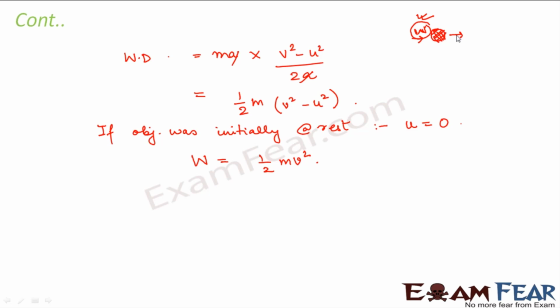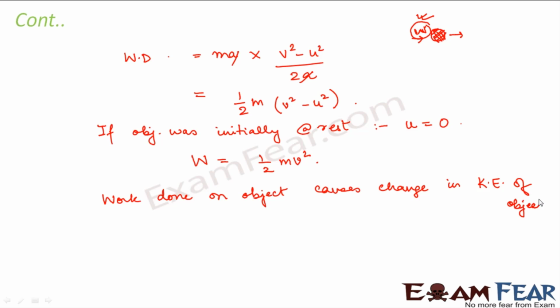Energy contained in a body is used to do work. And when work is done on an object, that energy is utilized by the object for its motion. So in this case, we can say that the work done causes the change in kinetic energy of the object. Work done on the object causes change in kinetic energy, because initially the kinetic energy was 0, now the kinetic energy is non-zero. So this change is brought about by this work done.